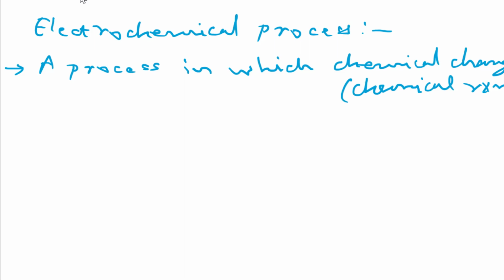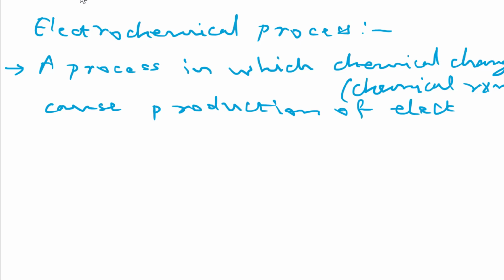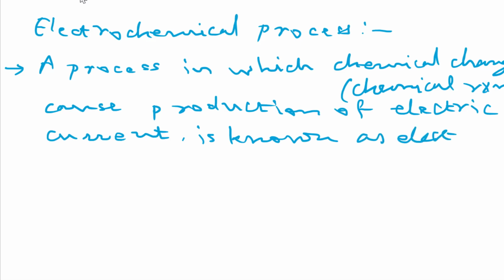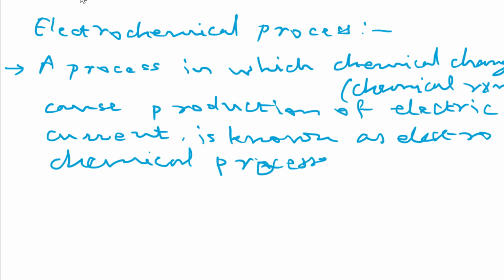A process in which chemical changes or chemical reactions cause production of electric current is known as electrochemical process. So this is the definition. If you need to write, you can write it.